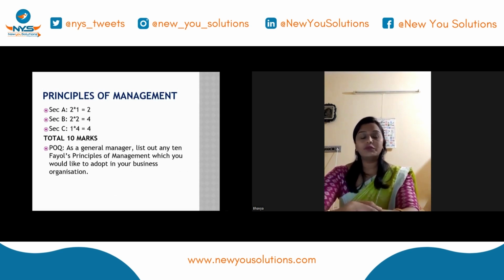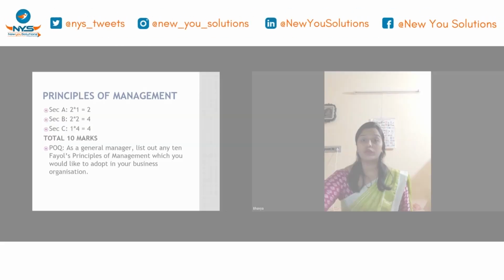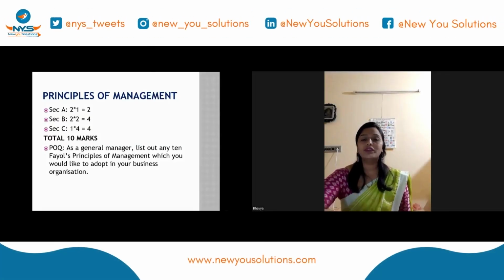As we all know, from this chapter there is a POQ where you have to mention 10 Fayol's principles over here. As we all know, unity of command, unity of direction, scalar chain, remuneration of employees, are 1 mark questions here. So overall 10 marks come from this chapter. And let's see what the POQ from this chapter is.